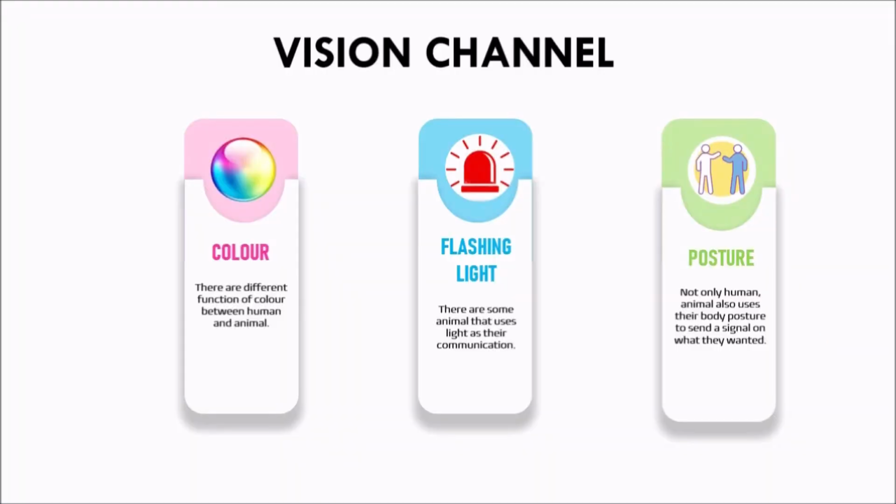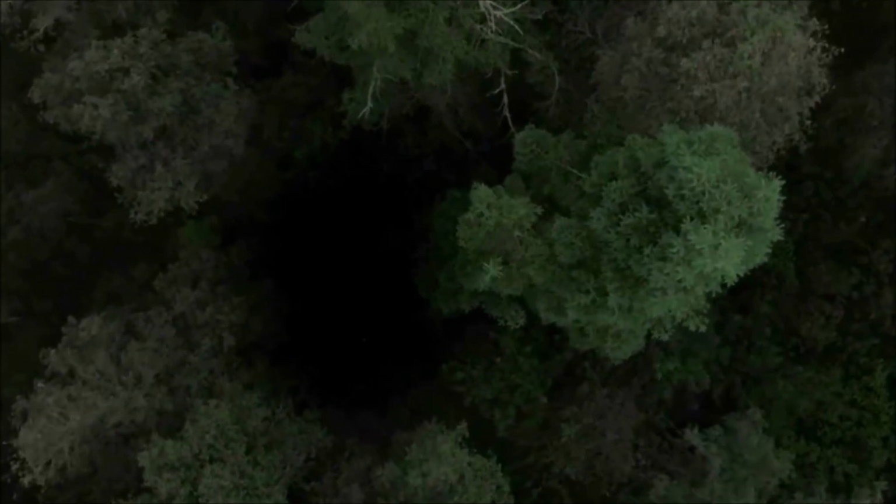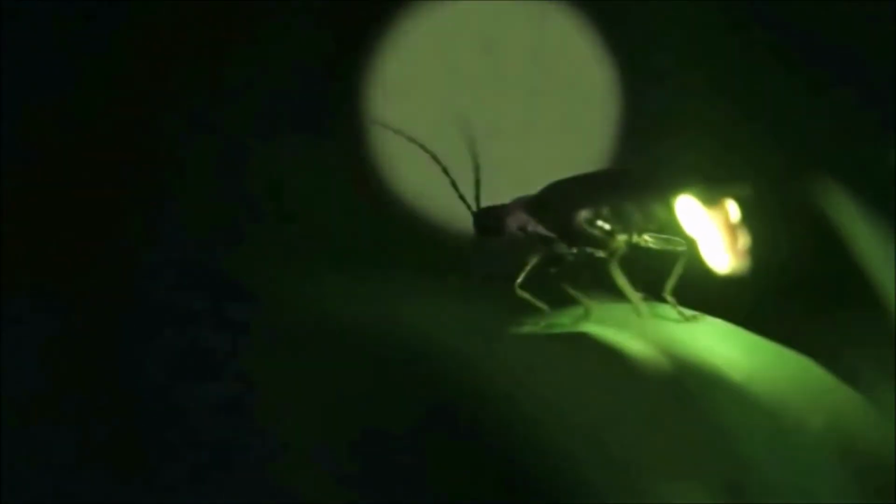Second, flashing light. There are some animals that use light as their communication. Based on this video, Firefly Mexico are having mating dance. They use light to mate. For 1 hour of magical time, the Firefly Mexico have done their mating process.